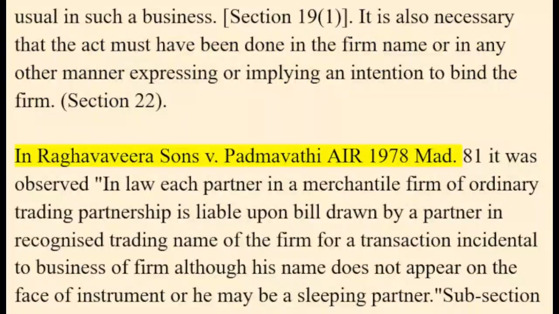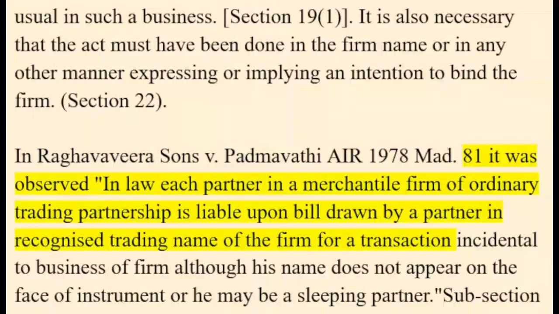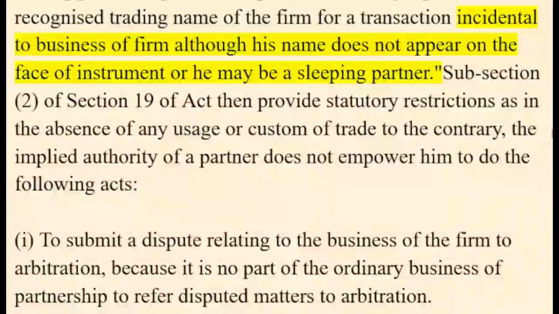In Raghavavira Sons vs. Padmavati, AIR 1978 Mad. 81, it was observed: in law each partner in a mercantile firm of ordinary trading partnership is liable upon a bill drawn by a partner in the recognized trading name of the firm for a transaction incidental to the business of the firm, although his name does not appear on the face of the instrument or he may be a sleeping partner.